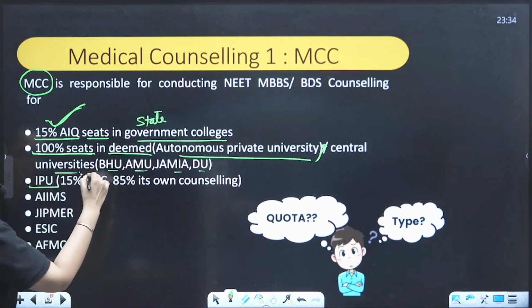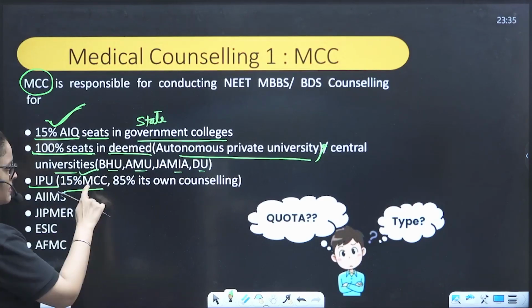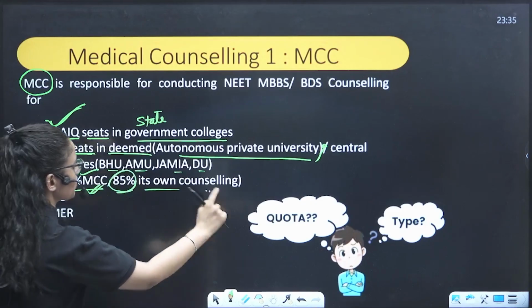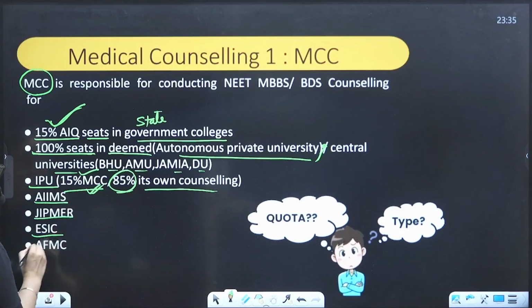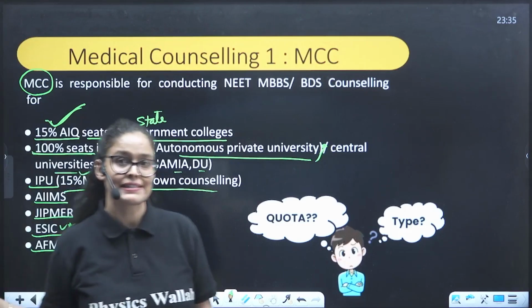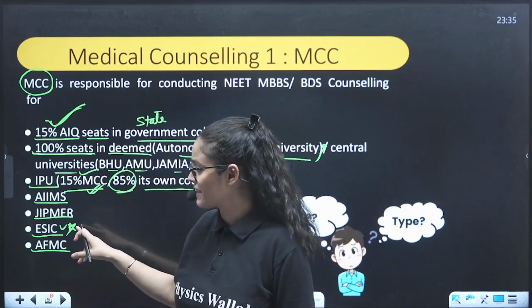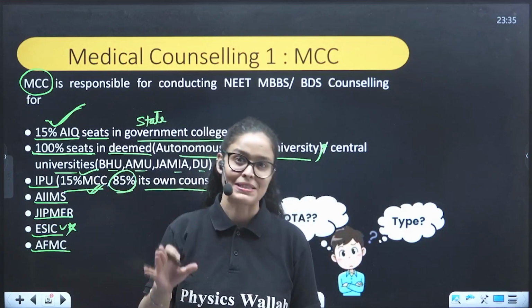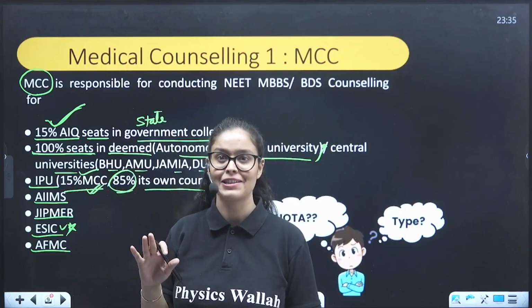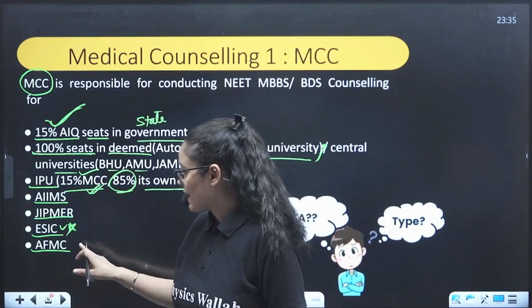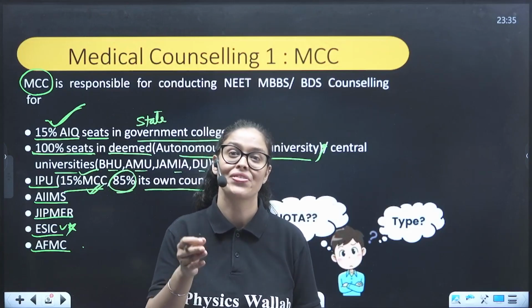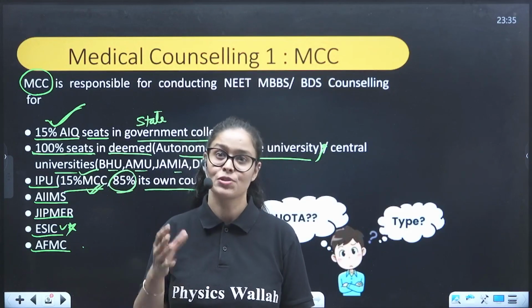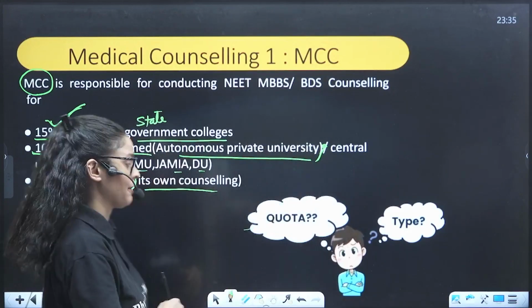For IP University, 15% is done by the MCC, and 85% has its own counseling, IPU, Indraprastha University. Next are AIIMS, JIPMER, ESIC, AFMC. Those kids who have ESIC are applicable for this. So 100% of the counseling is done by the MCC itself. For AFMC, MCC conducts the counseling, but the final selection will be based on their own interview, so it will be done by AFMC itself.